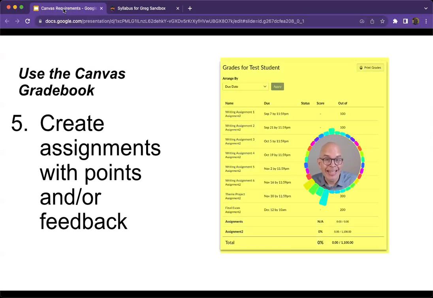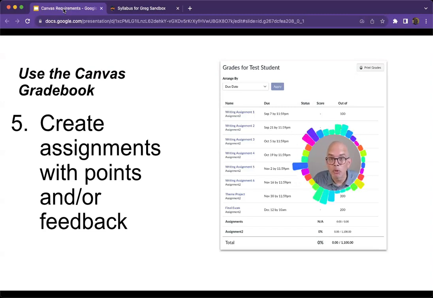And they only had access to their own personal grades. They don't have access to anyone else's grades. And I found that ever since I've been doing that, I don't ever get a question from a student, hey, what's my grade in the class? Because they can go into the Canvas gradebook and they can see that at any time. So for me, this is one of these win-win, really big bang for the buck type of things that any class will benefit from using an LMS.